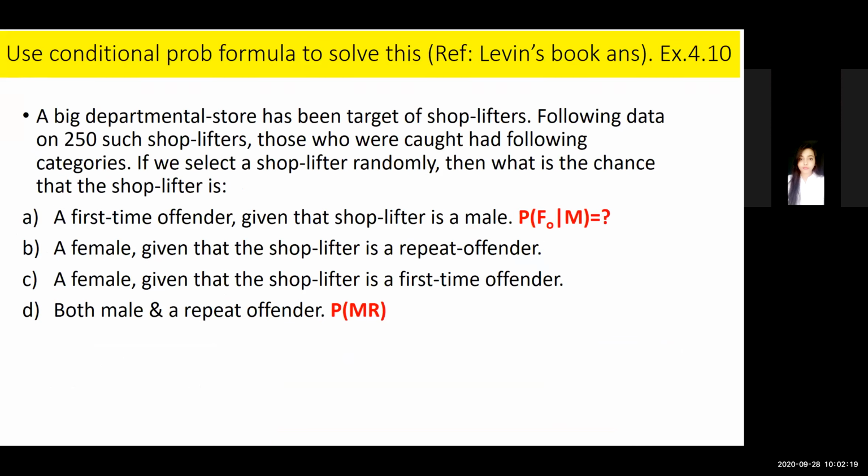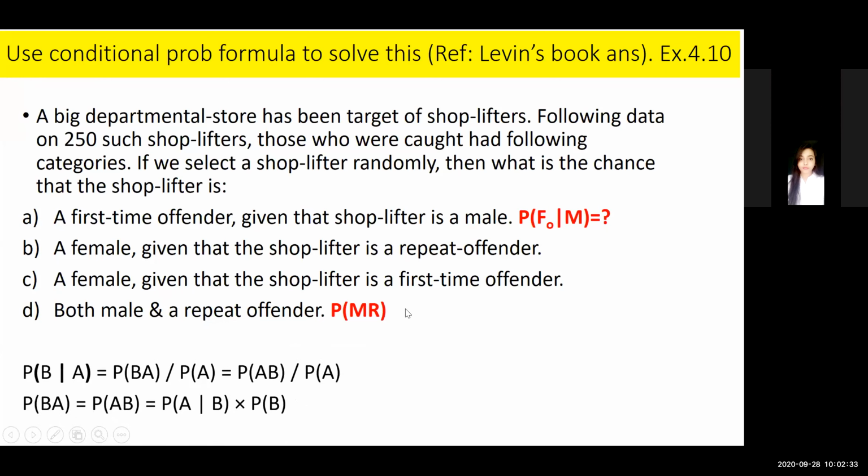This example, which you had solved without using any formula, can also be solved using conditional probability. You can refer to the self-check exercise in Levin's book, 4.10, answers given. Try to understand. And here in red, I have shown how you should put the symbol for conditional probability, and the probability formula you should use. This is optional. If you can understand, you can try using the formula. But I think we had given one better approach.